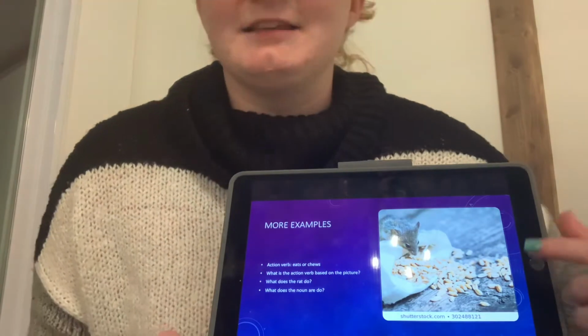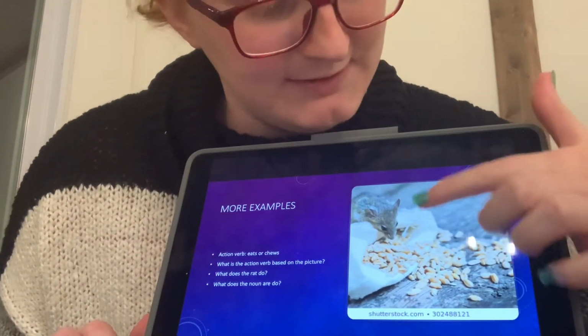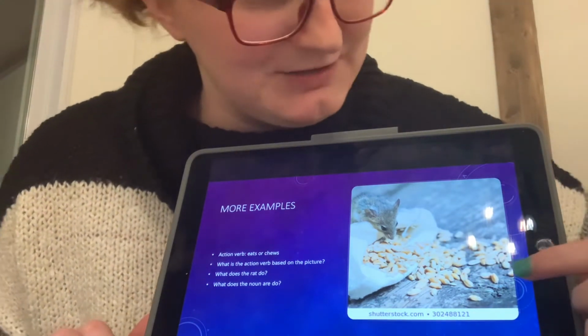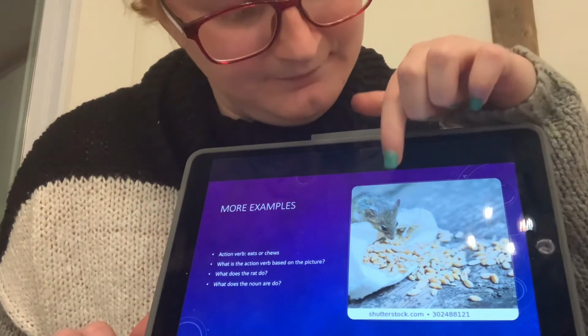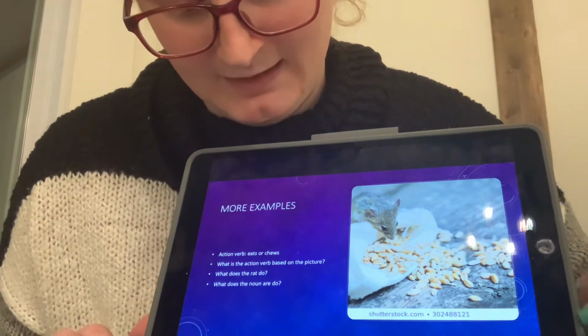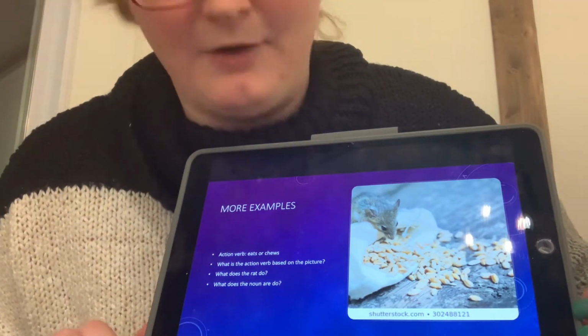So let's look at these fun pictures right here. We see this little picture with a little mouse and some snacks. So what do you think the action verb for this little mouse? The mouse is our noun. So what do you think he would be doing? Because the action verb is telling the noun what it's doing, right?